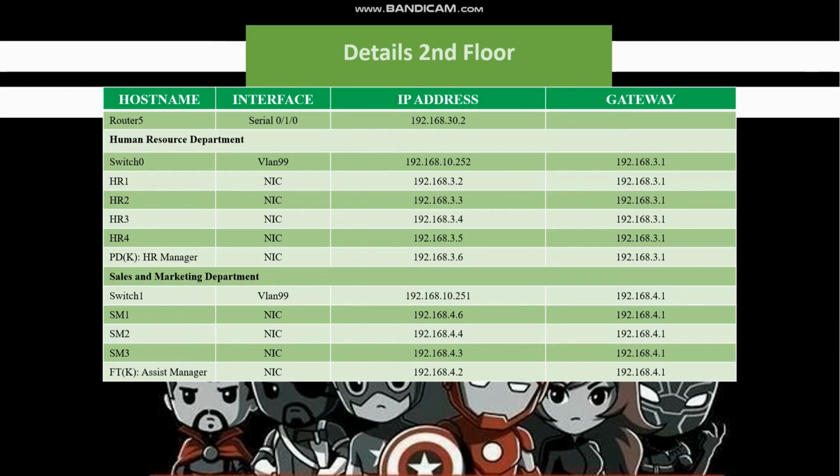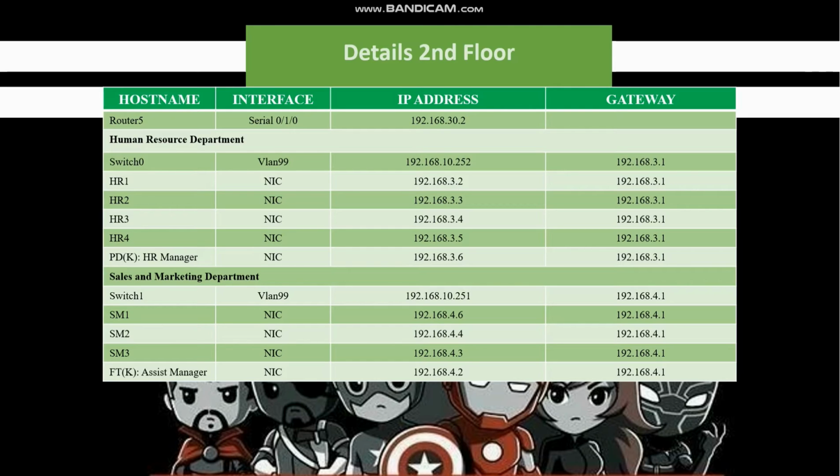the interface of VLAN 99, and the IP address assigned to the switch is 192.168.10.251. There are 4 PCs attached to the switch: SM1, SM2, SM3, and another one, FTK, which refers to the access manager.